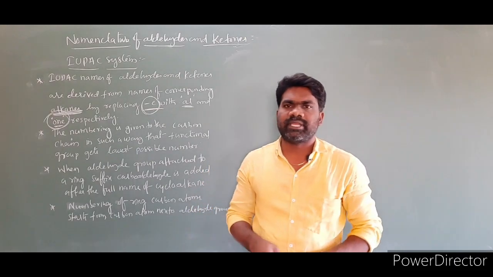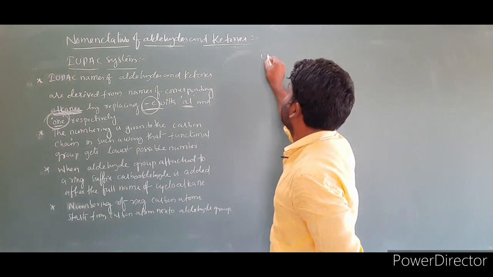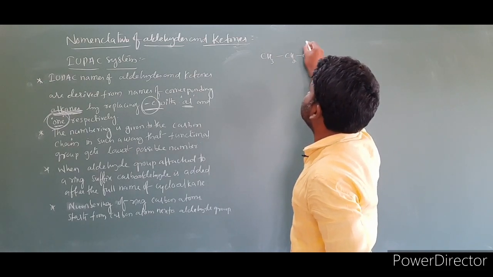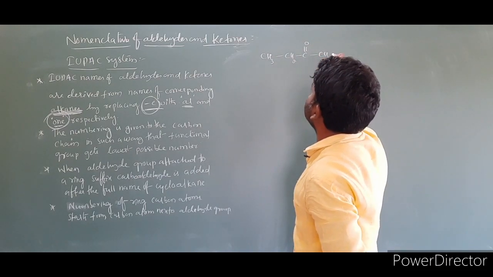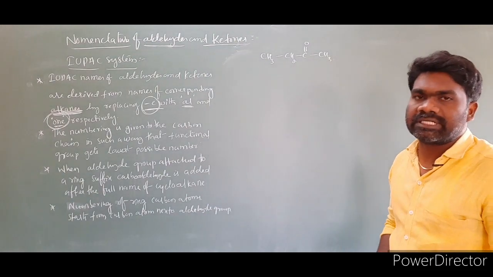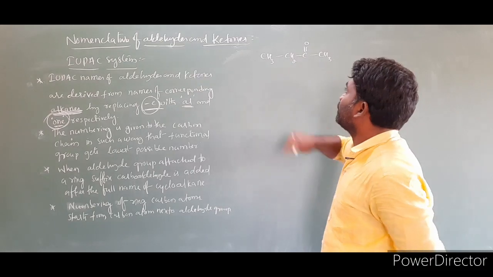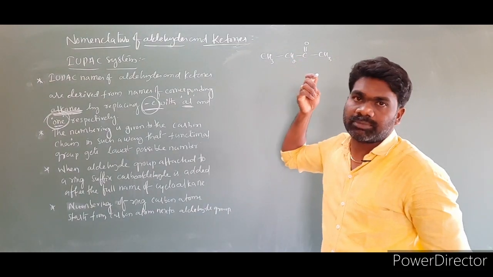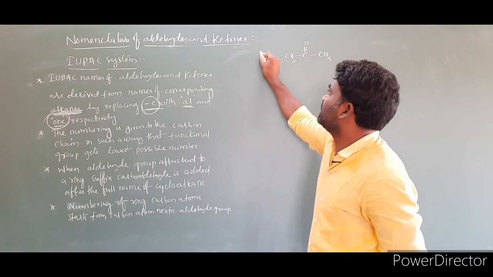Now we will take some ketones. CH3, CH2, C double bond O, CH3. This compound is given to you. So what is the name of this compound? We have to give numbering to the chain. So we have to select the longest carbon chain. To that longest carbon chain we have to give numbering. So this is the chain.